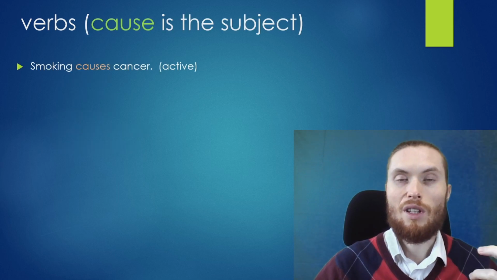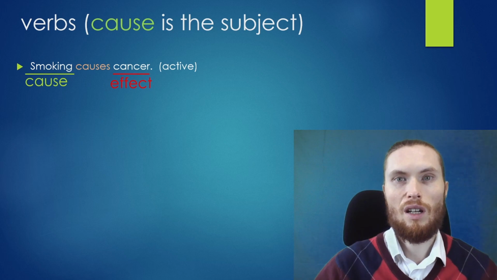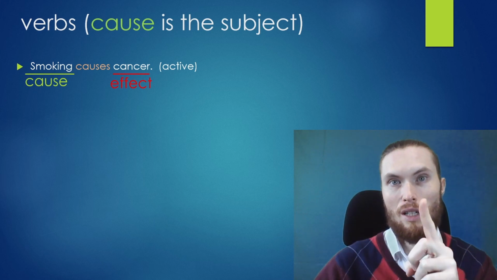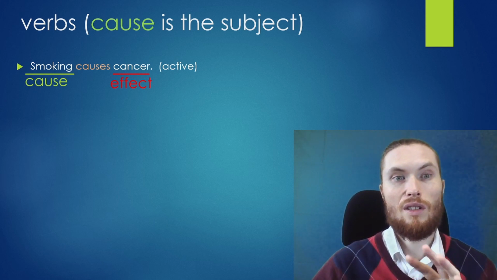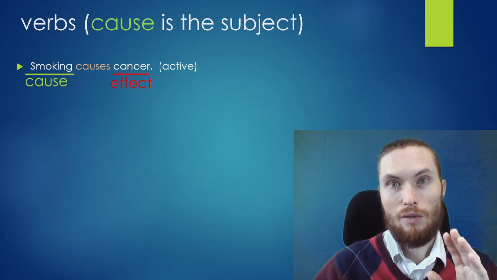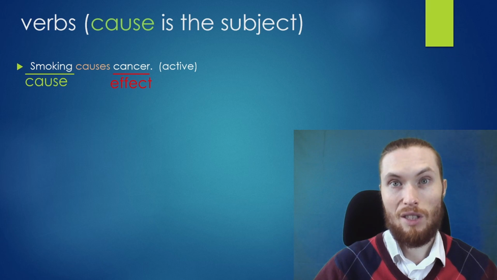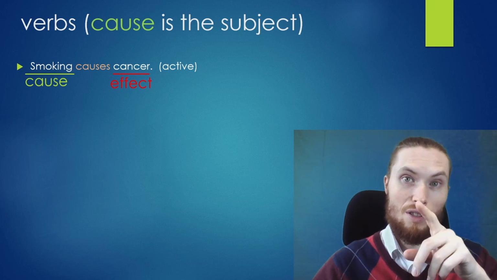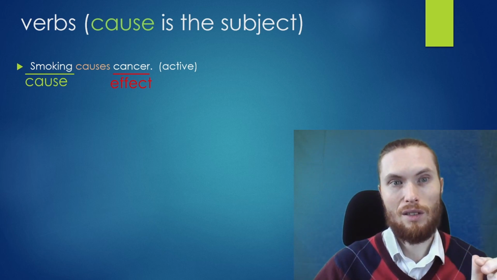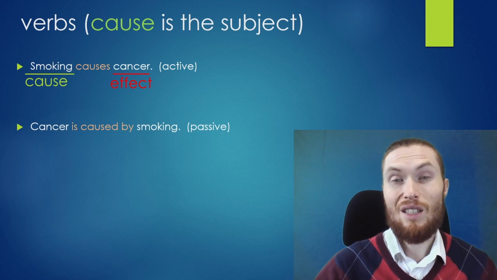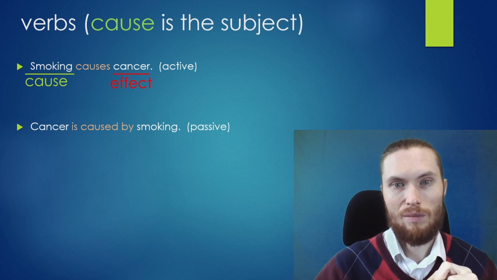So first we'll start with cause. Smoking causes cancer. So pretty clear, straightforward sentence. Subject, verb, object. So notice this verb cause is a transitive verb, tadoshi. That means that it has an object. That also means that it can be switched to become a passive sentence. So it looks like this in passive. Cancer is caused by smoking.